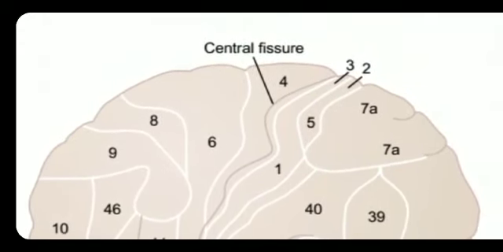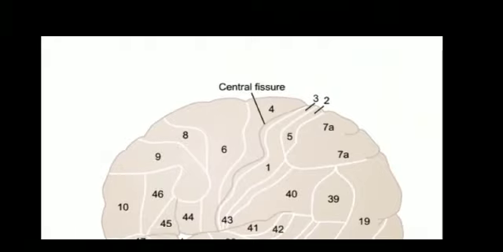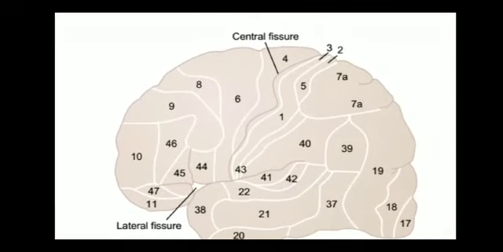The central fissure, also called the central sulcus, extends horizontally across the brain. In general, the sensory signals from all the modalities of sensation terminate in the cerebral cortex immediately posterior to the central fissure.